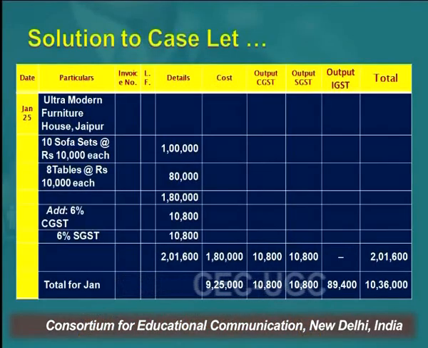record the name of the company in the particulars. Please have a look at the solution. So it says the name of the company, Ultra Modern Furniture House, Jaipur, right? So the total amount is 1 lakh for sofa sets. In the description we are writing sofa sets at the rate of 25,000 each. So it becomes 1 lakh, and which goes in the detail amount column. And the second item is 8 tables at the rate of 10,000 each, which becomes 80,000 in total, right? So 1,80,000 is the amount.